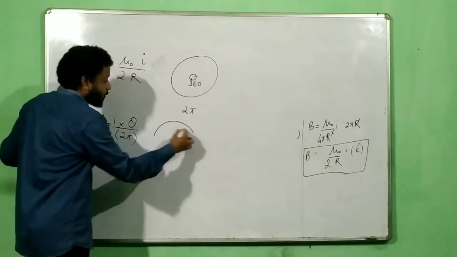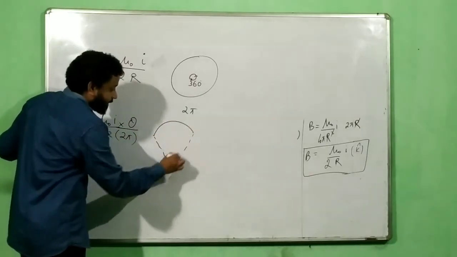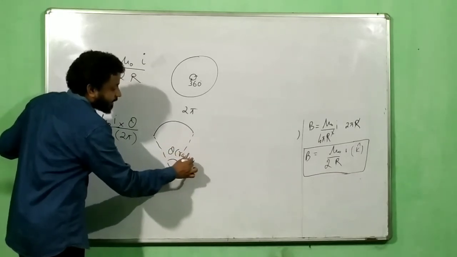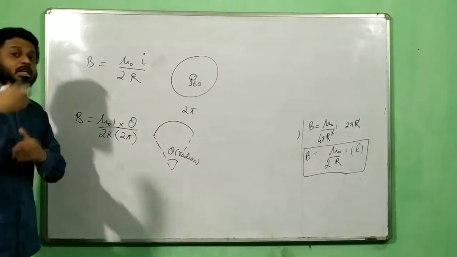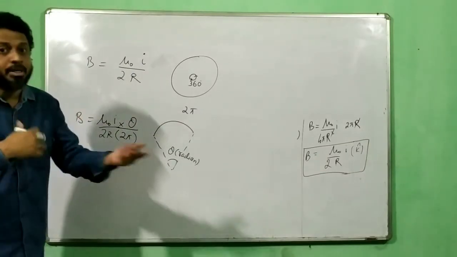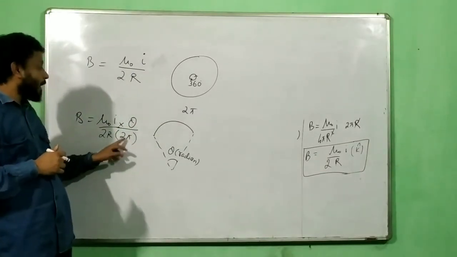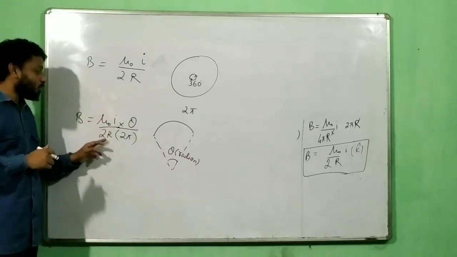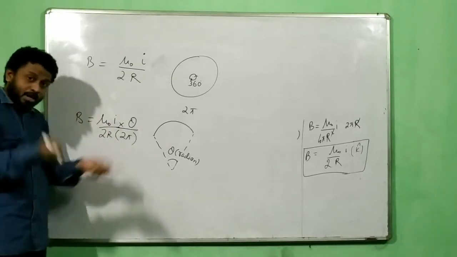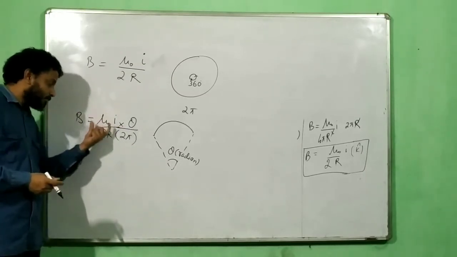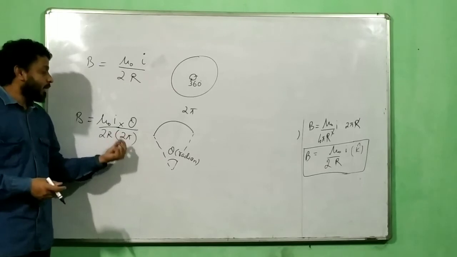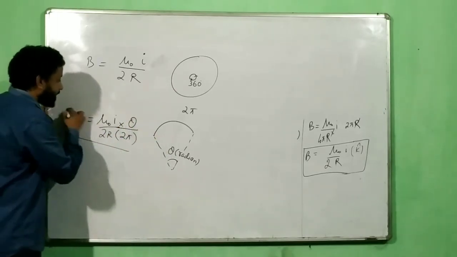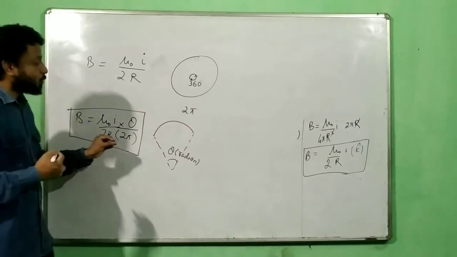So if I have a circular arc of any angle theta, this theta must be in terms of radian. Radian, in the sense not in degree. So suppose if it is 30 degrees, you should know how to convert 30 degrees into radian. So mu naught I by 2r is for a full circle, divided by the full angle 2 pi gives you field per unit angle, and then you multiply with the given angle. So this formula is now applicable for finding the field due to an arc.